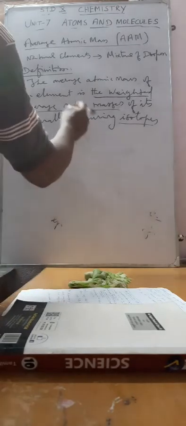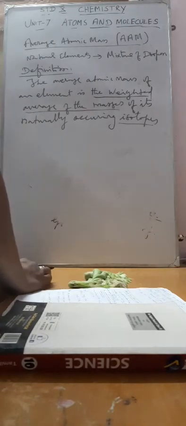So you have to calculate this average to find the atomic mass of isotopic elements. All the elements having isotopic form are treated with this type of calculation.